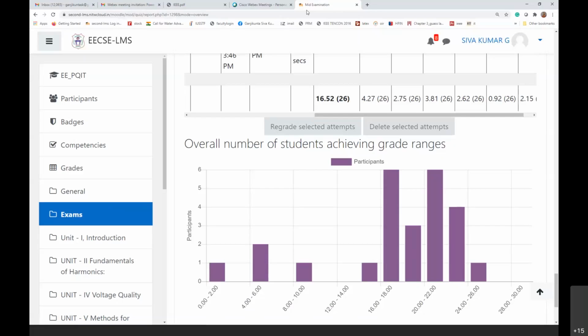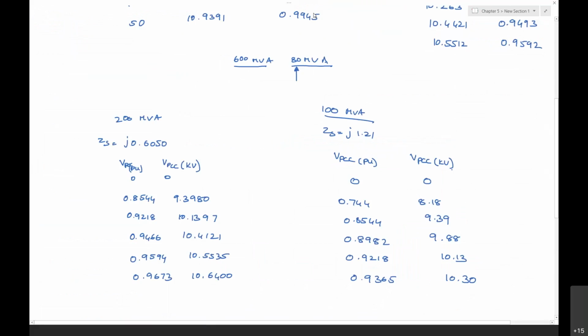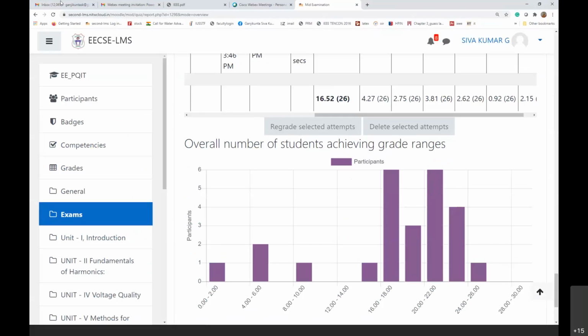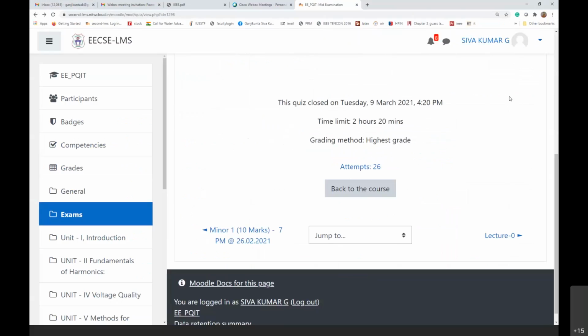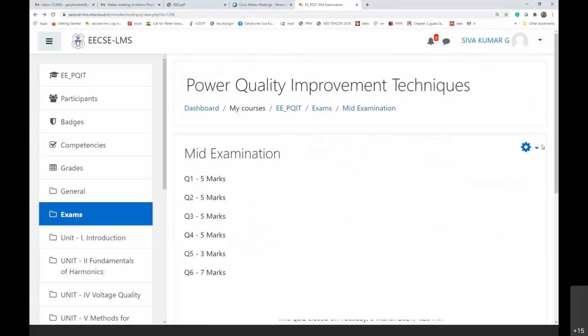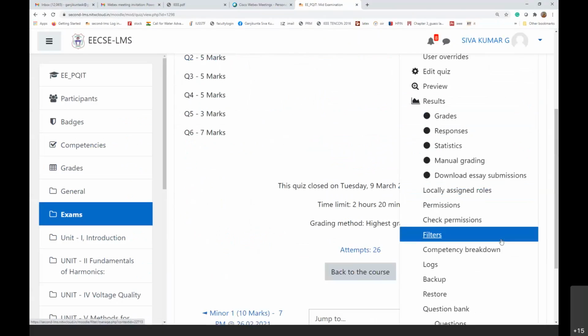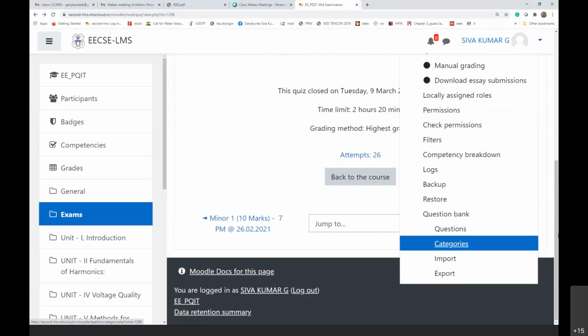Some of the people have not attempted it, and they have not even properly answered the question: what is the impact of the fault level? They have not answered it.